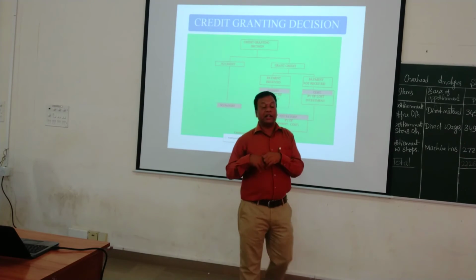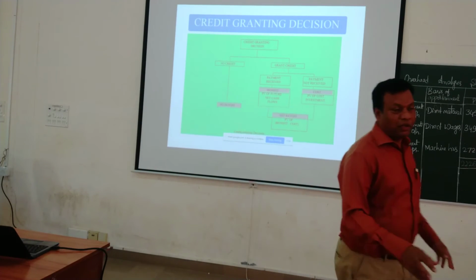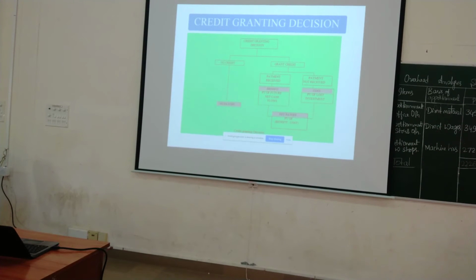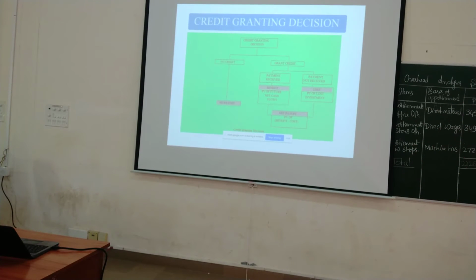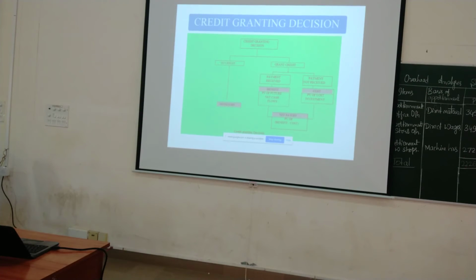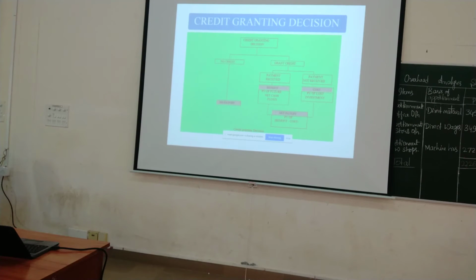That is, you have decided to extend the credit to a customer. Now, the customer, while taking the goods on credit, will say yes to everything, whatever conditions you put. But once he takes the goods from you, then he starts paying his card. Correct? So whatever problems he has, everything will occur only at a particular point of time.